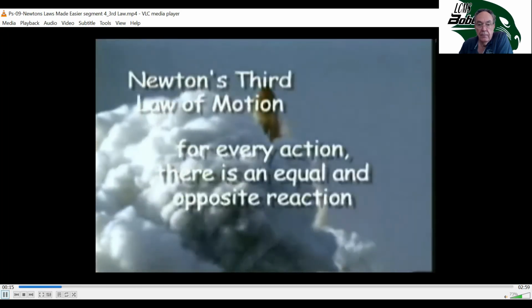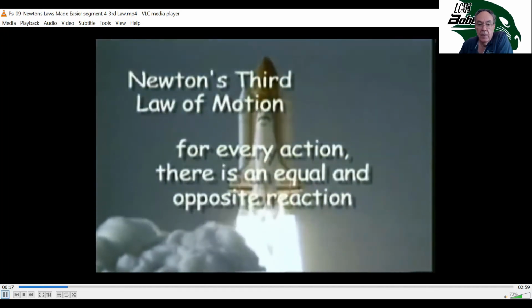A rocket uses that principle to blast off of the ground. So the equal and opposite part is what I was just saying. The force of the fuel going down is equal and opposite to the force of the fuel going up. And remember, force is mass times acceleration. So even though at any given second, the mass of the fuel is tiny compared to the mass of the rocket, the acceleration of the fuel is huge. The acceleration of the rocket at any given second is small, but its mass is huge. So those two forces balance, and they're equal and opposite.